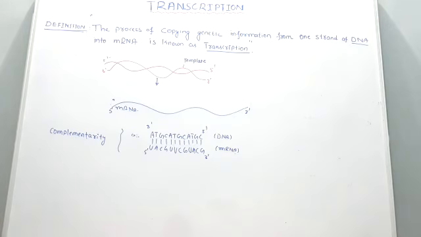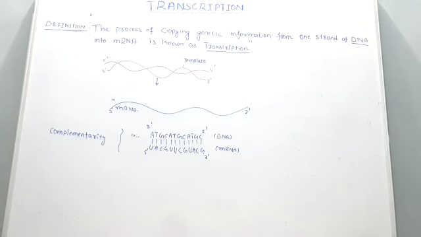Amino acids are found in protein, isn't it? They are the structural units of the protein. So the sequence of amino acids would be different. Hence it is strictly prohibited; only one DNA strand acts as a template, not two.